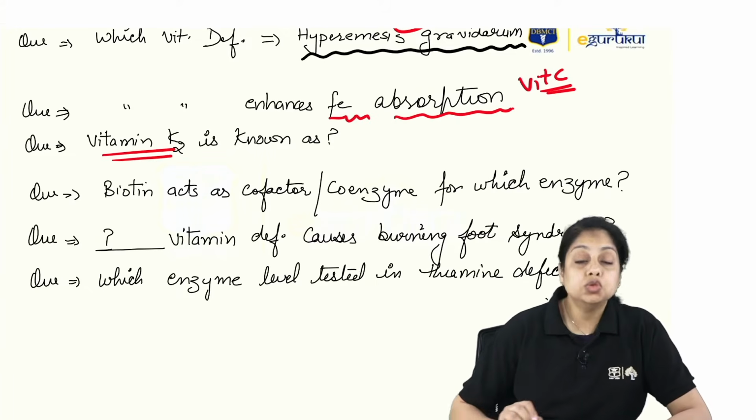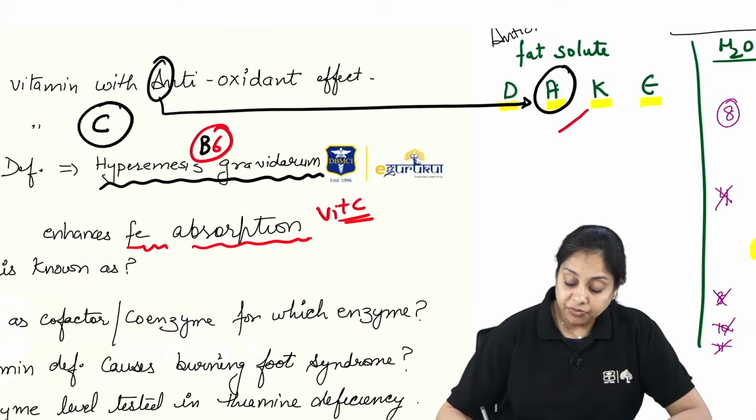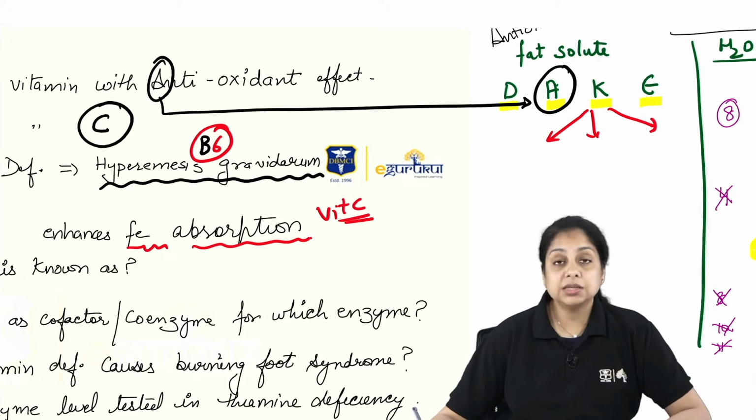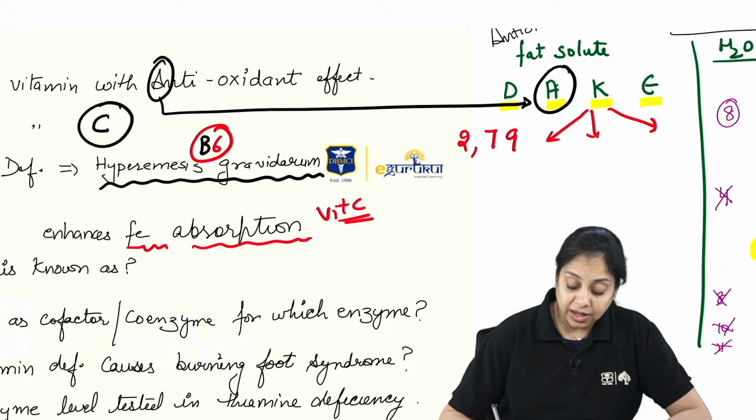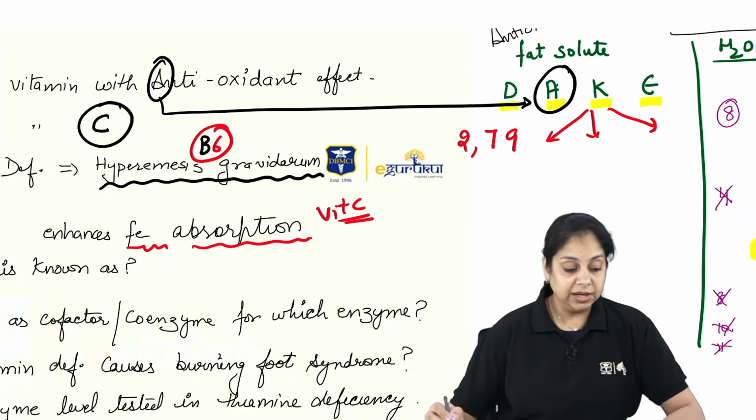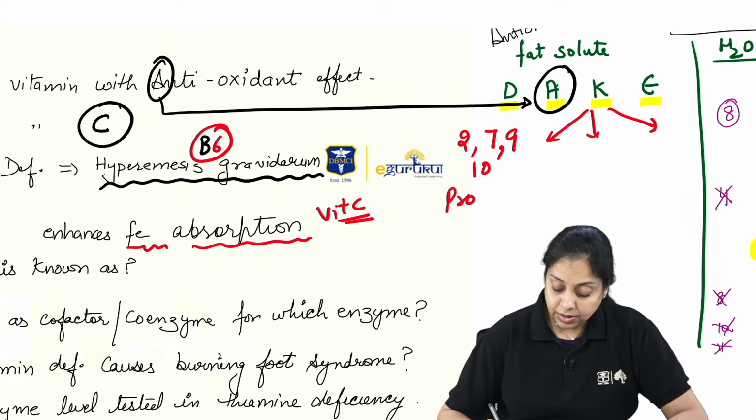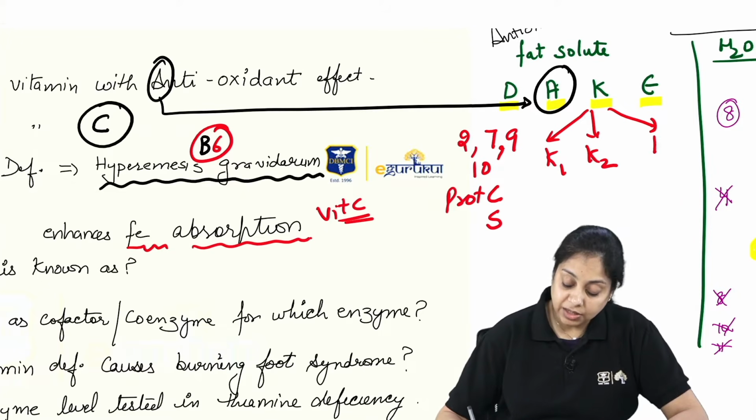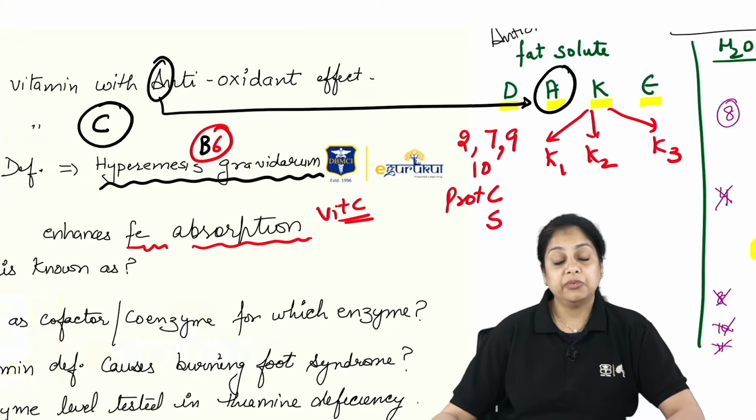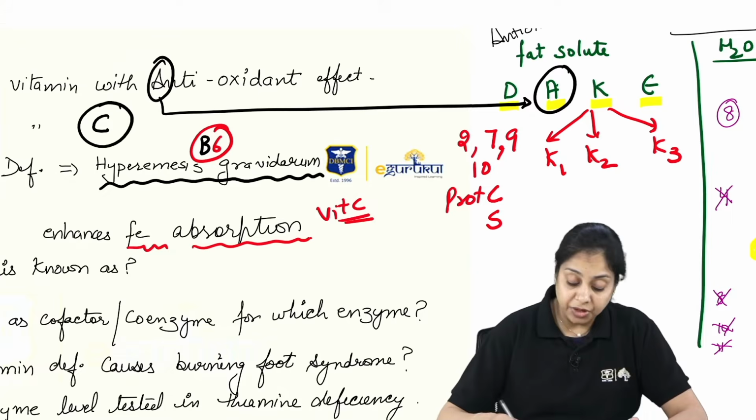Vitamin K is a fat soluble vitamin, and there are three forms of vitamin K. K stands for coagulation, so it is related to the clotting factors. Clotting factors 2, 7, 9, and 10, and also protein C and protein S. And there are three forms, K1, K2, K3. These three forms are basically distinguished by the source they are coming from.